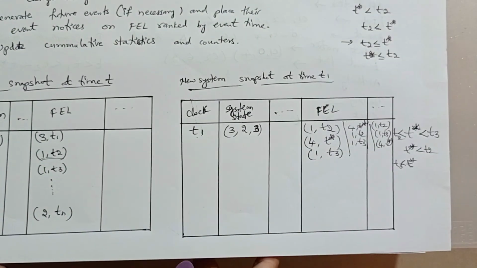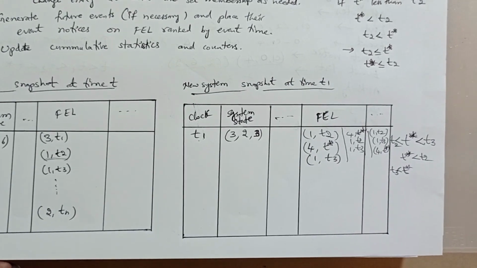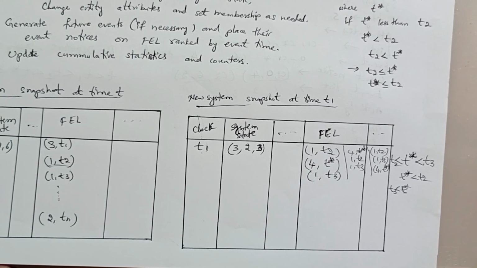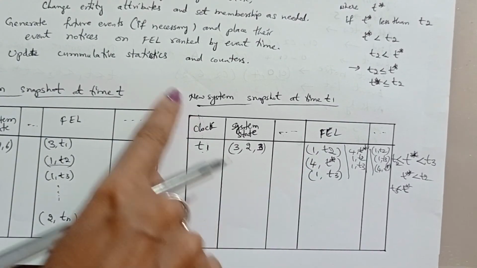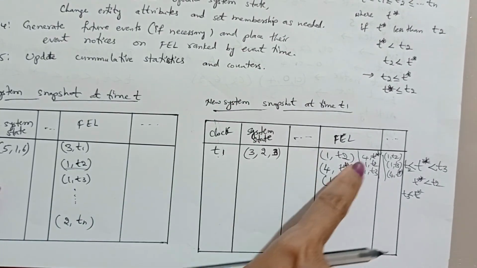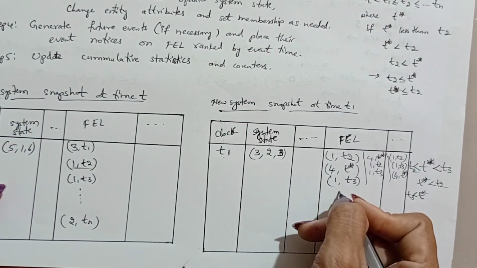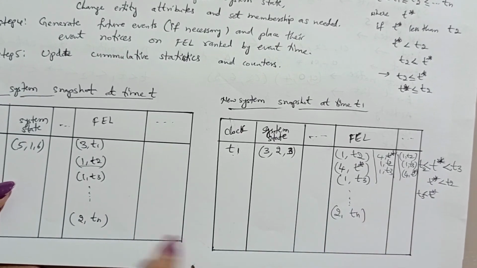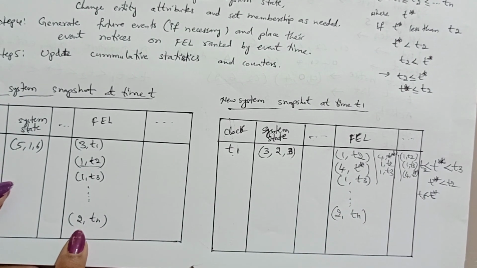Likewise, we can place it wherever it belongs according to the ordering. That is what the FEL ranked by event time means. This is how to place. And finally, last is 2 comma TN, which is already in this snapshot.